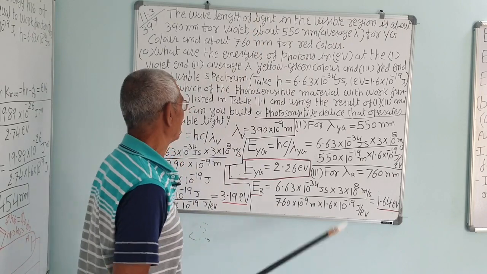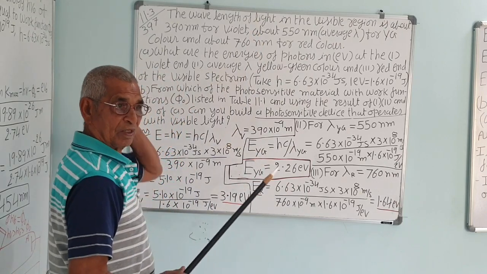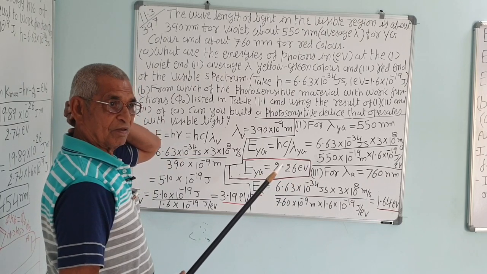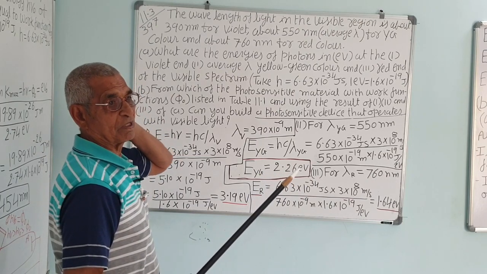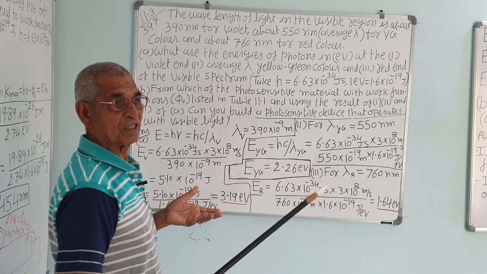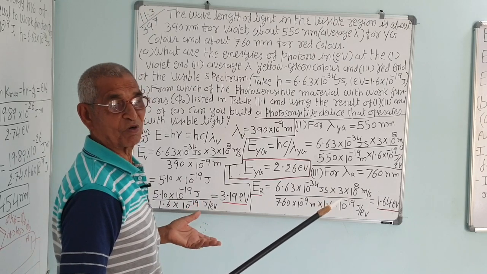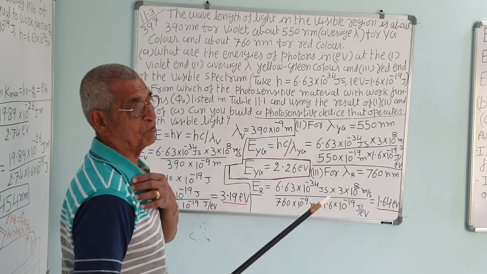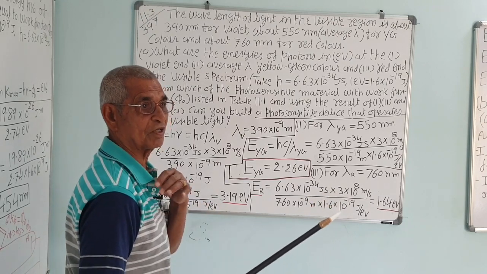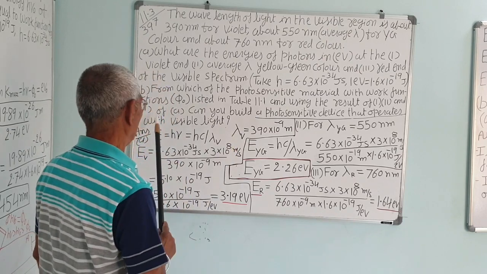Red has minimum energy because wavelength is maximum. The violet has maximum energy in the visible spectrum. Ultraviolet has more, but it is invisible. X-ray is still much more than that, and gamma ray is still much more than X-ray. The shorter the wave, the more the energy, and vice versa.